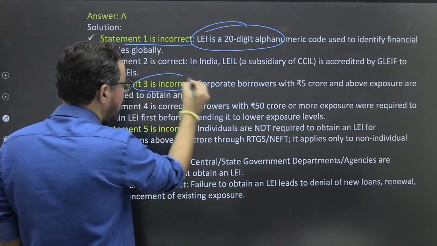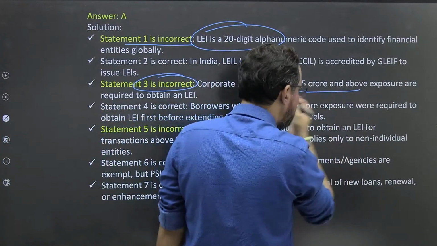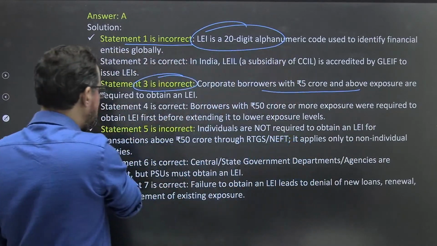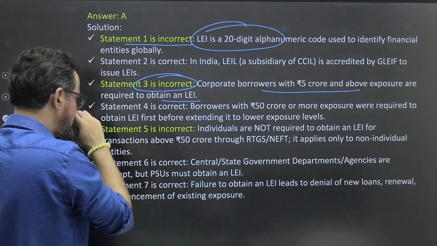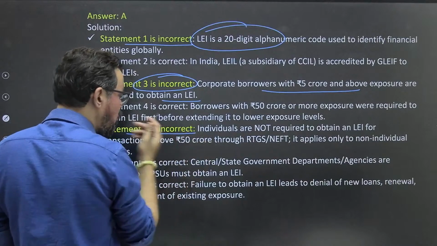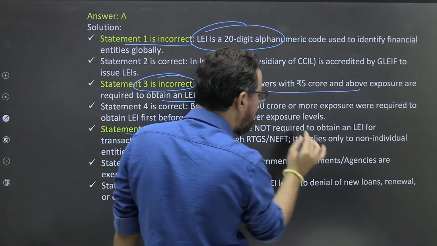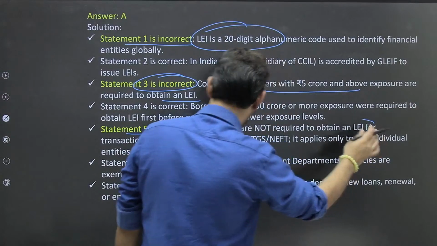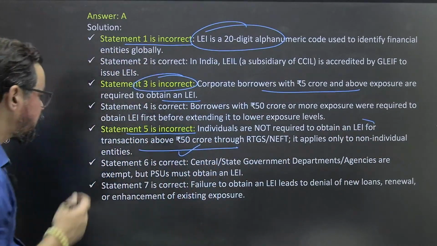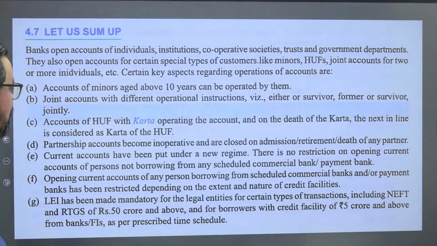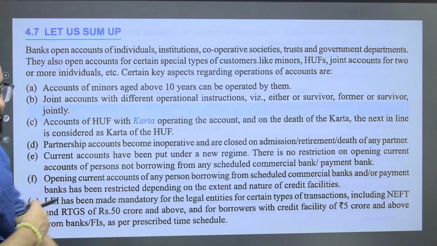Statement third was incorrect. Corporate borrowers with 5 crores and above exposures are required to obtain an LEI. वहाँ पे 10 crore or something was mentioned, ठीक है. Statement 4 was incorrect. Individuals are not required to obtain an LEI for transactions above 50 crores through RTGS, and rest statements were correct, ठीक है. So this is it. तो ये आपका पूरा यूनिट.